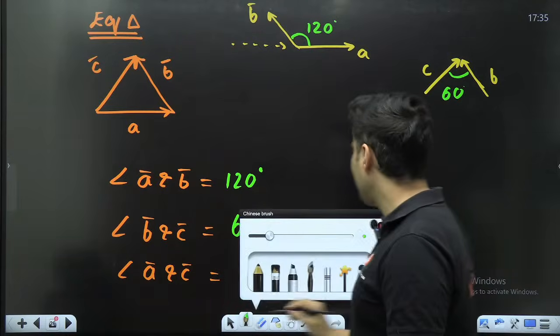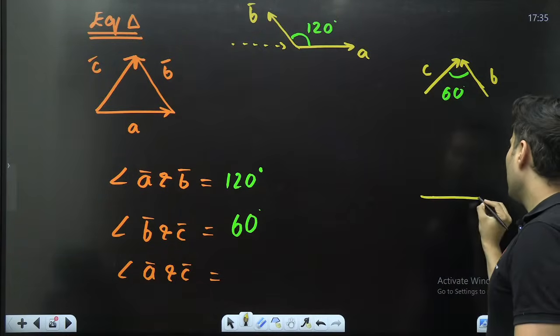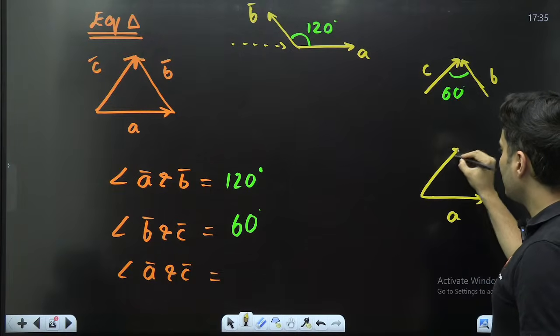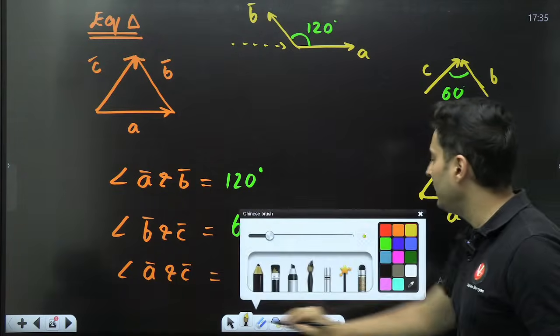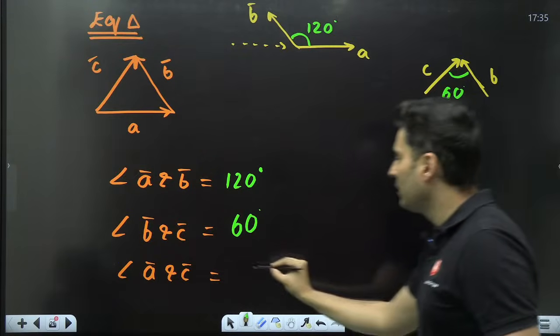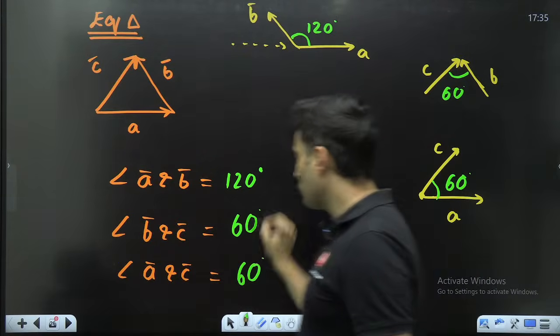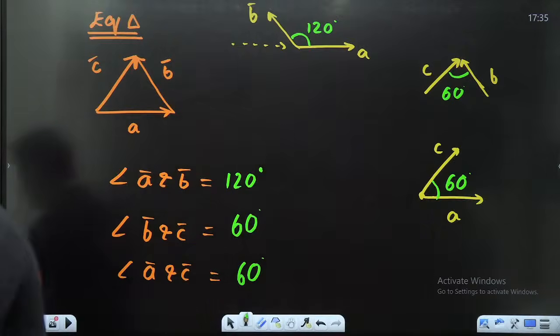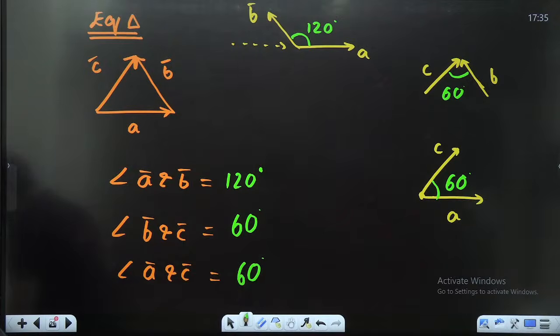What about A and C? You can see A is over here, C is over here. Their tails are already together. So I just have to make this angle measurement, which is 60 degree. So 120, 60, 60 is the correct answer. Very good, Aditya. Krishnan? No, 60, 60, 60 is wrong.